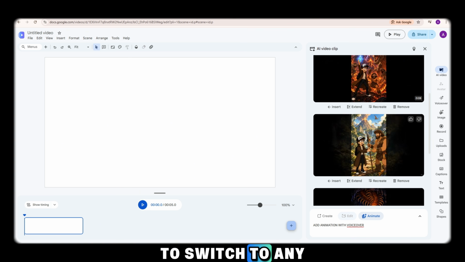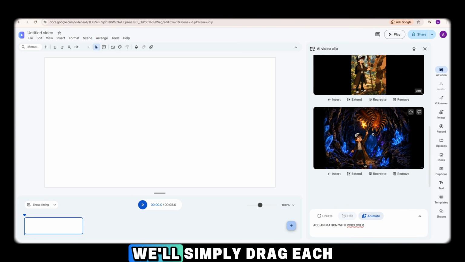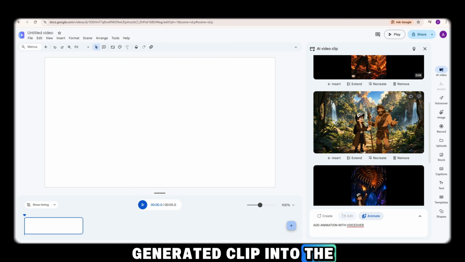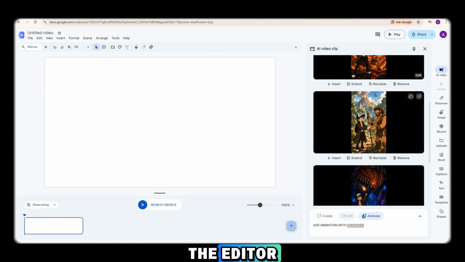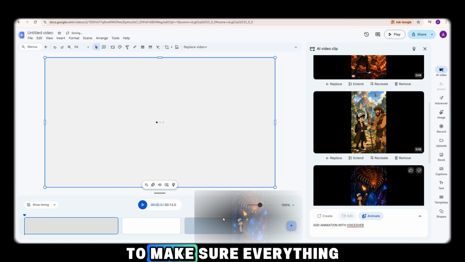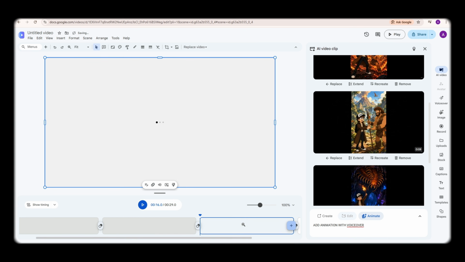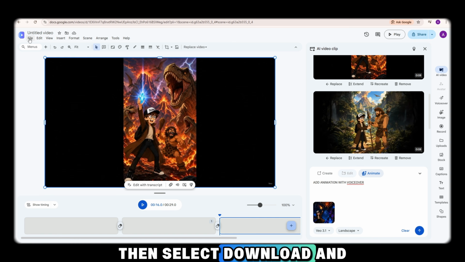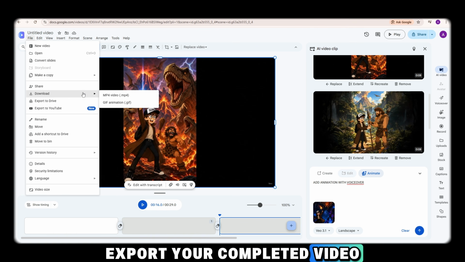Now we don't need to switch to any other tool. Instead, we'll simply drag each generated clip into the timeline one by one inside the editor. Arrange the scenes in the correct order and quickly preview the entire sequence to make sure everything looks perfect. Once you're satisfied with the final edit, click on File, then select Download and export your completed video.